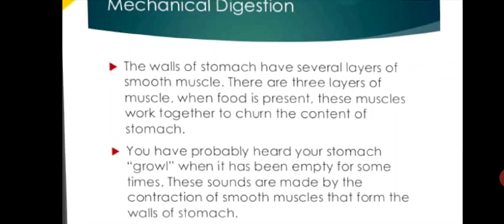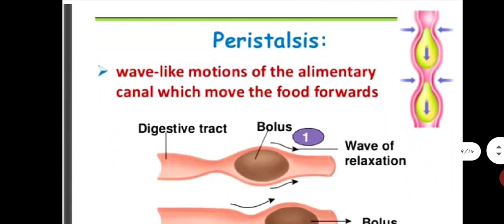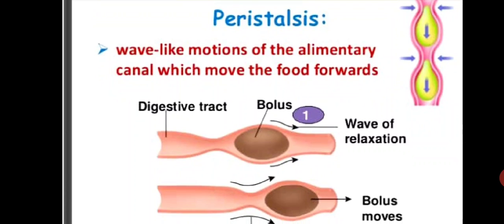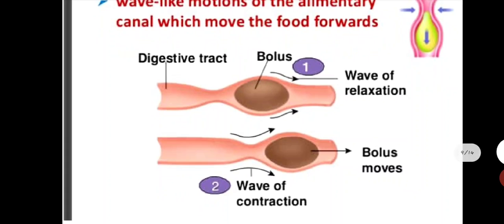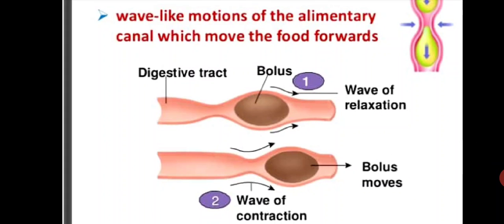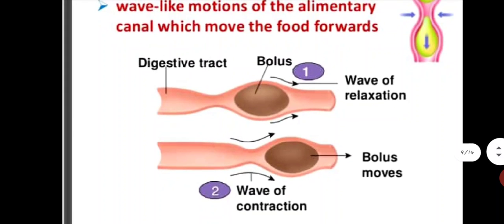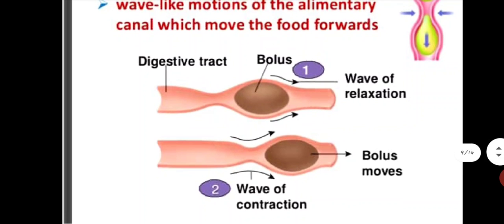Peristalsis means wave-like motions of the alimentary canal which move the food forwards. You can see in this diagram the wave-like motions of the alimentary canal which move the food forwards. In this first diagram, this is the digestive tract and this is the wave of relaxation. That means the muscles of the digestive tract are now in a relaxed position. So this is the bolus and the muscles of the digestive tract are in a relaxed position, the wave of relaxation.